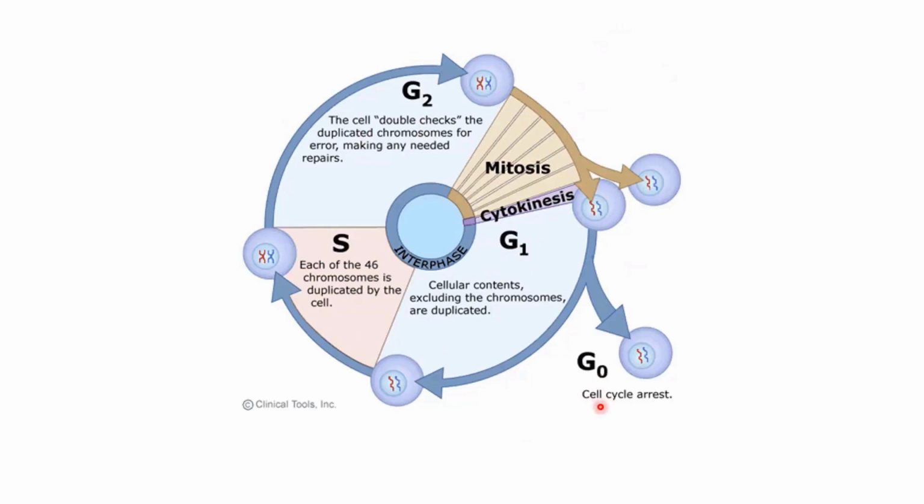Now you see a G0 phase here. What happens is that this cycle is happening in all the body cells. Every time a cell is produced, it starts duplicating its content, double checks, divides, and then these two cells go through this process again. Every cell is going to go through this process. But there are some cells that after one cycle of division, they quit the cycle and go outwards, which means that once formed, these cells are not going to divide again.